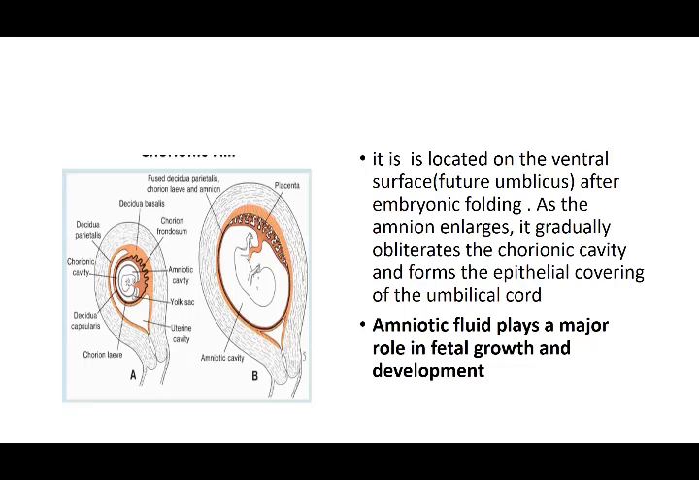As the amnion enlarges, it gradually obliterates. You can see that the chorionic cavity is just being occupied by the amniotic cavity. The chorionic cavity is obliterated and forms the epithelial covering of the umbilical cord. Amniotic fluid plays a major role in fetal growth and development, because it is going to provide space.